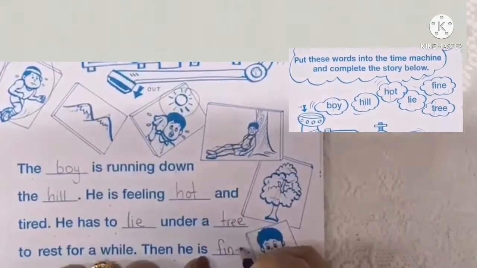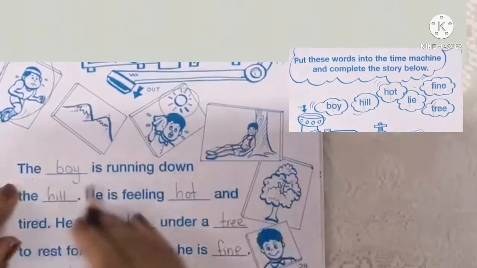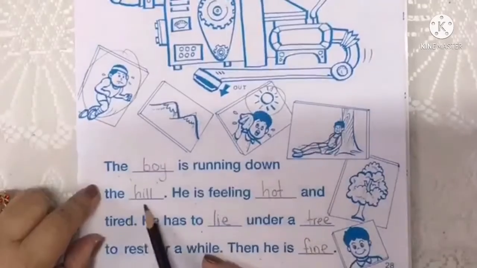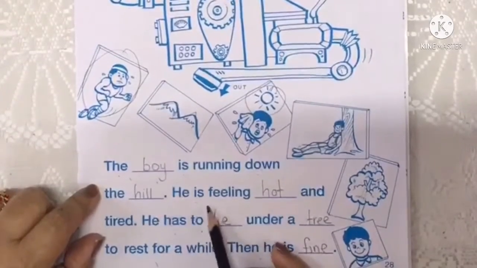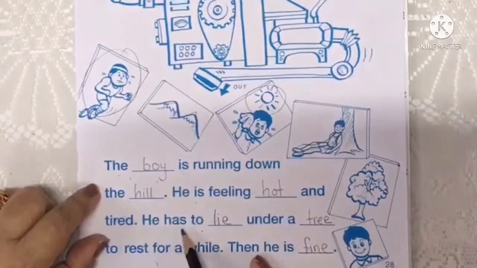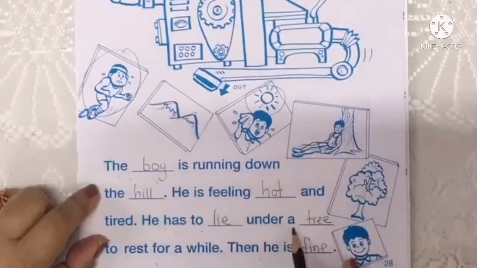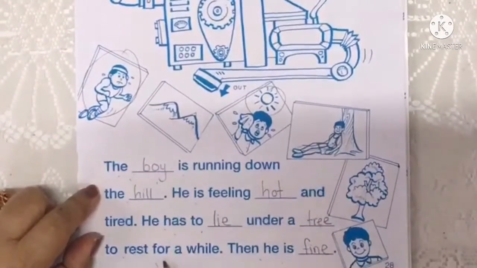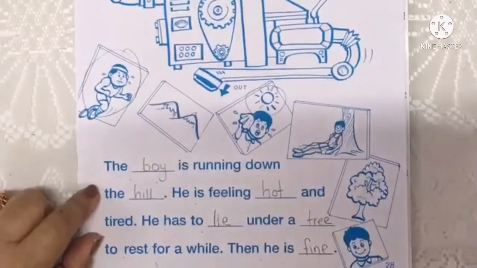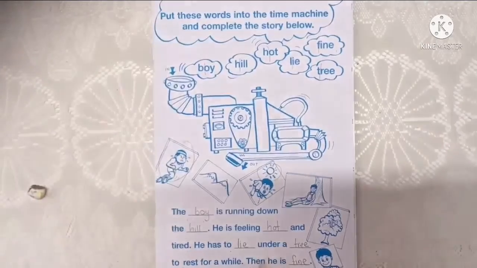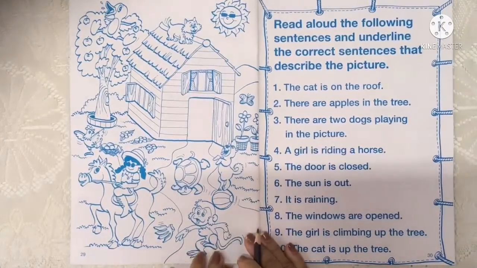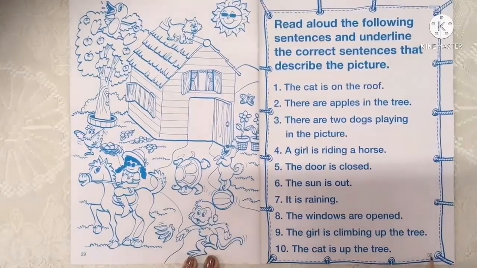Now let's go through the passage again. The boy is running down the hill. He is feeling hot and tired. He has to lie under a tree to rest for a while. Then he is fine. Now children, we have completed page 28. Now turn to page 29 and 30.